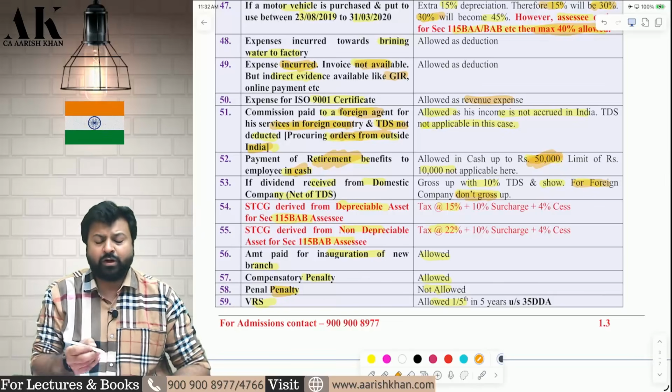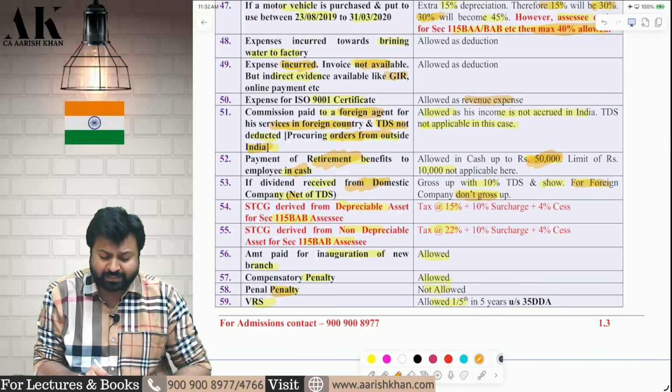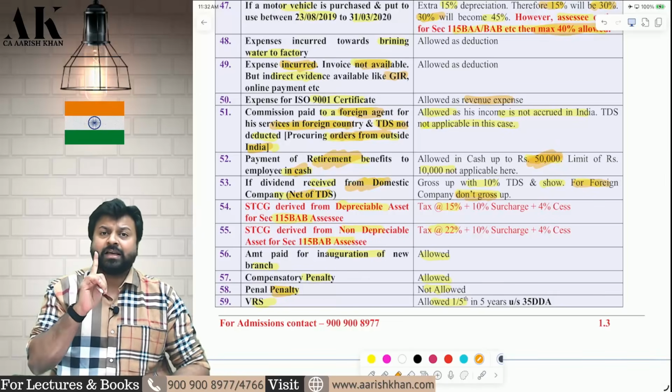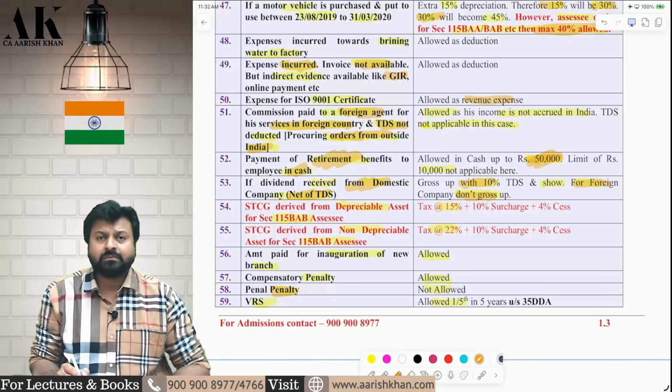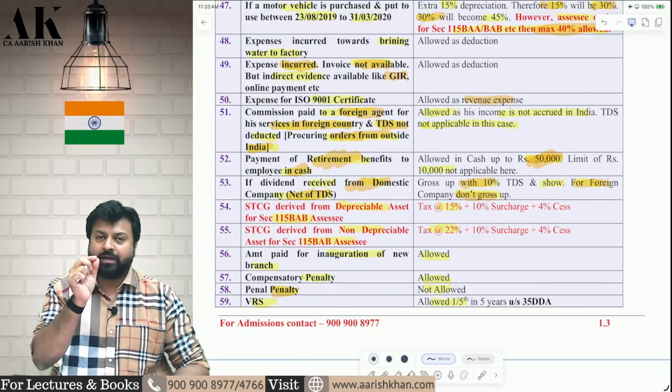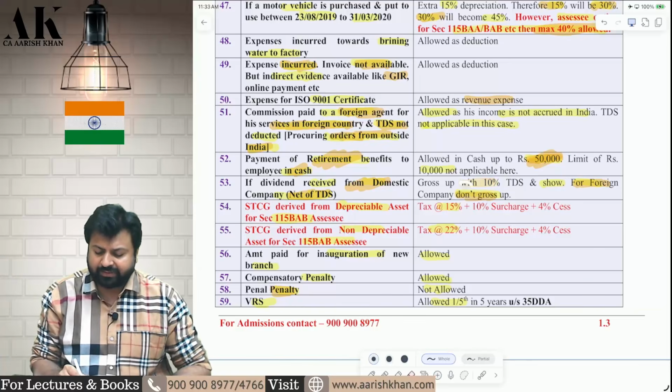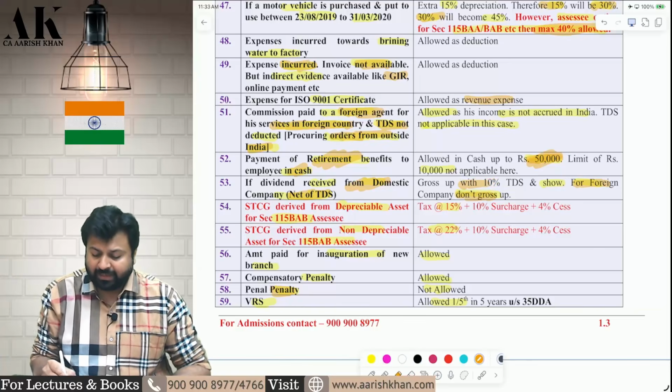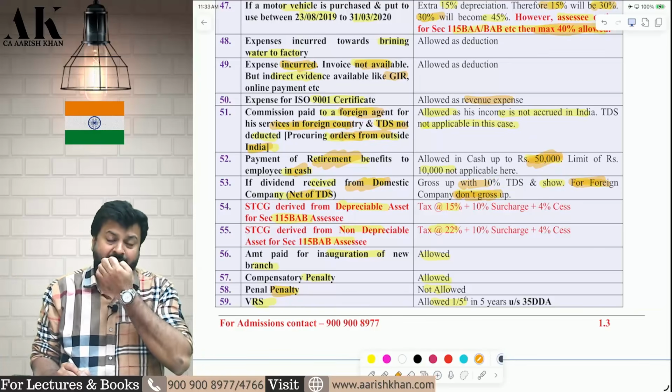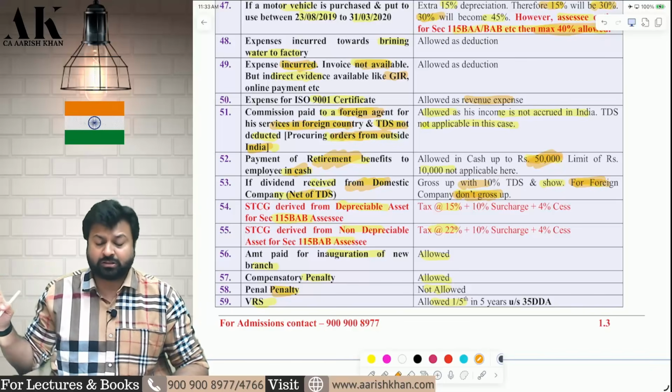Next, which I have already told you, dividend received from a domestic company net of TDS. If such words are written, net of TDS, then gross up. Reduce it from PGBP, show it under IFOS, gross up with 10%. Okay. For a foreign company, dividend is never grossed up. If you are receiving dividend from a foreign company, never ever gross up.